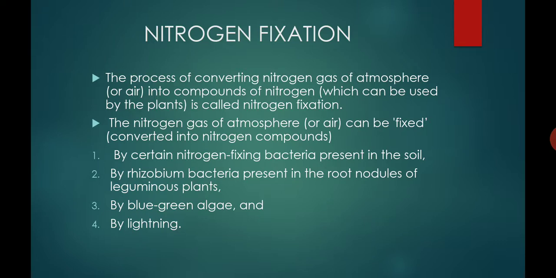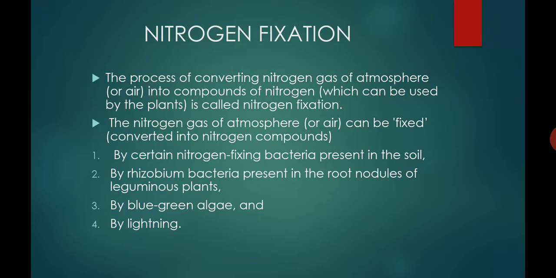Nitrogen fixation occurs by two methods. One is the physical method and the other is the biological method. In the physical method, during lightning in the sky in a thunderstorm, high temperature is produced.